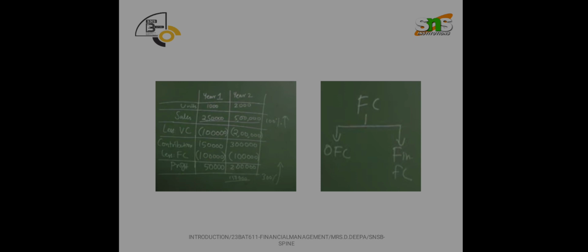Consider that there are 2 years, year 1 and year 2. For year 1, total units manufactured is 1000, and for year 2, 2000 units have been manufactured. Sales for year 1 is 2,50,000, and for year 2 it is 5 lakhs, which means sales has doubled from year 1 to year 2. So the question is, if sales is getting doubled, whether profit will double or not.